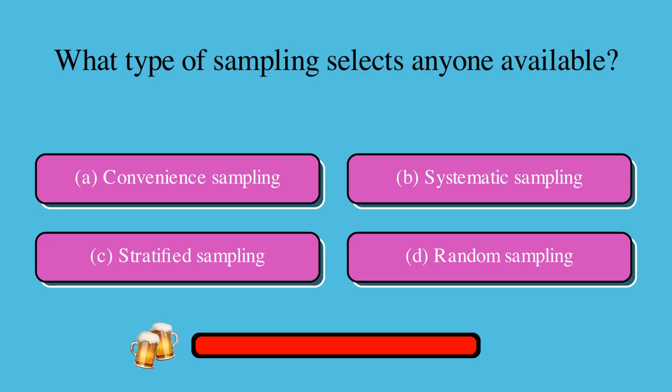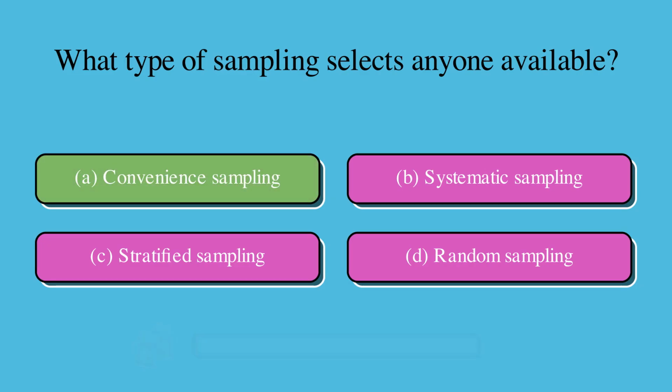What type of sampling selects anyone available? Is it A, convenience sampling, B, systematic sampling, C, stratified sampling, or D, random sampling? The correct answer is A, convenience sampling.